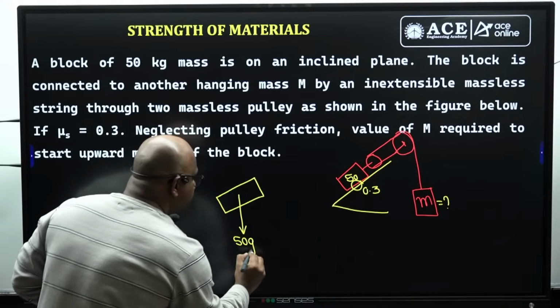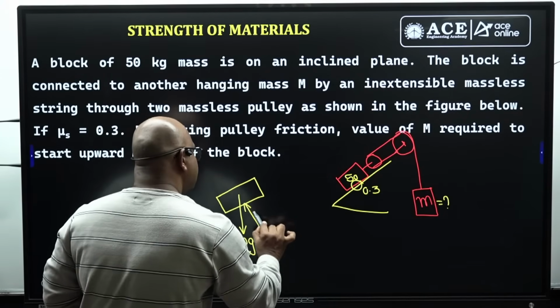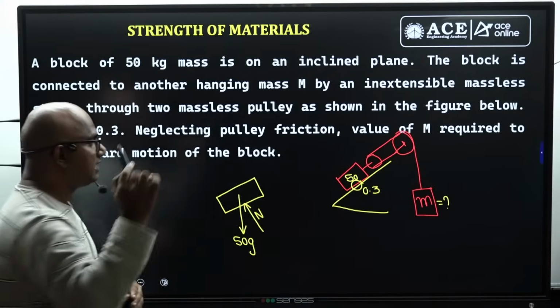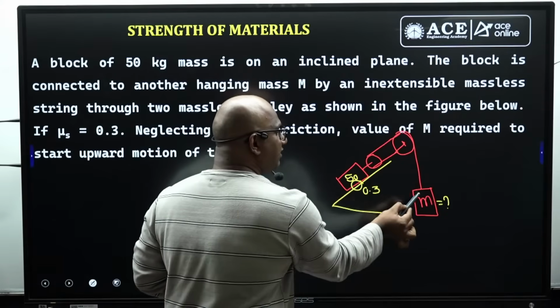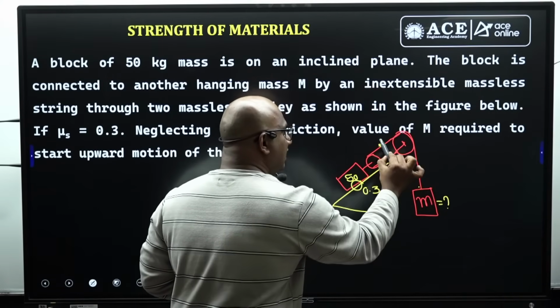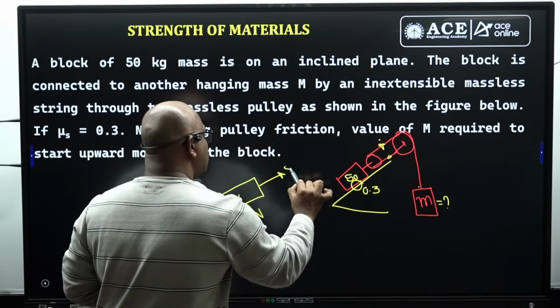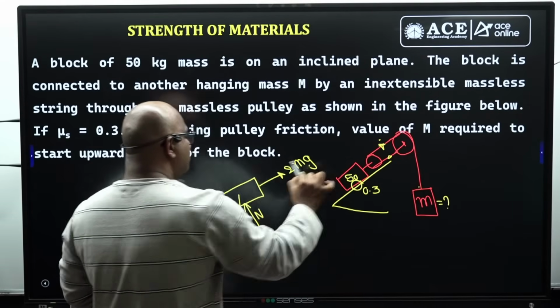50 times G. Next, here, normal reaction exists, guys. Normal reaction exists. Next, these are frictionless pulleys, guys. So this is the M. So this should be how much, guys? Mg will be the weight acting. Mg here also Mg, sir. So 2 Mg will be acting in this direction. 2 Mg will be acting here, guys.